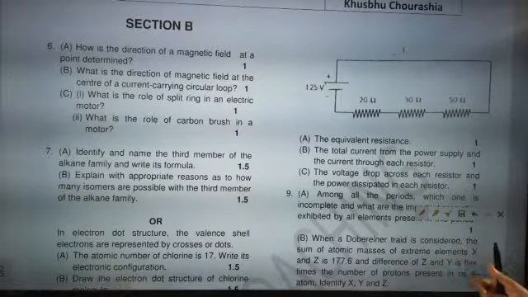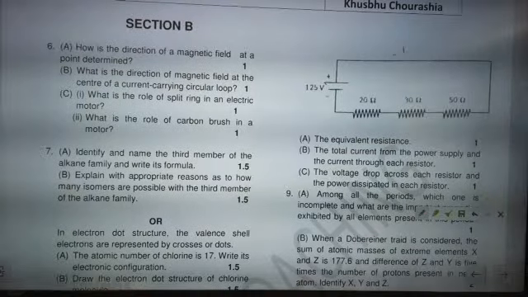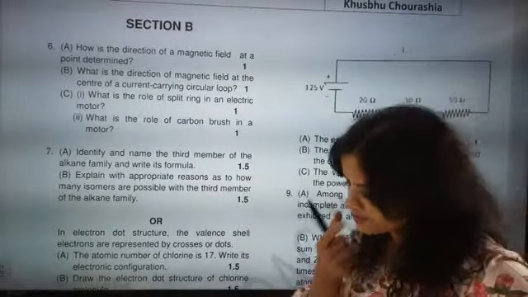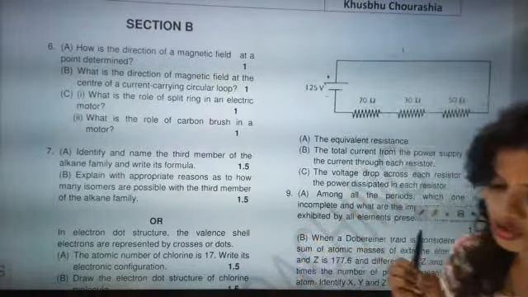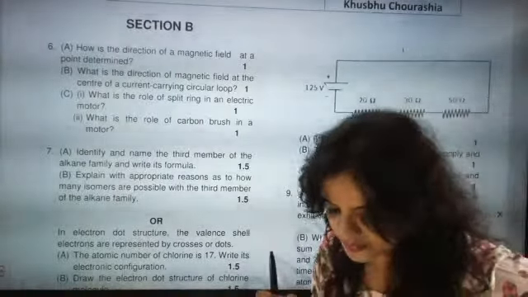The equivalent resistance, the total current from the power supply and the current through each resistor. The voltage drop across each resistor and power dissipated in each resistor. So these 2 questions are very, very important questions. Second question, 1.25 ampere we have taken. Now the voltage drop across each resistor.